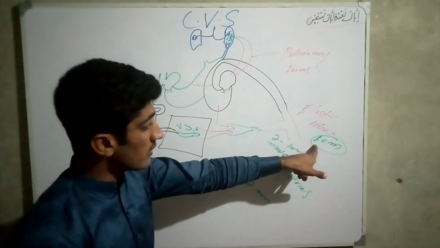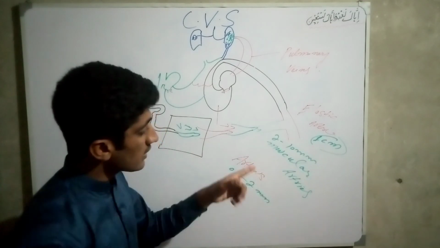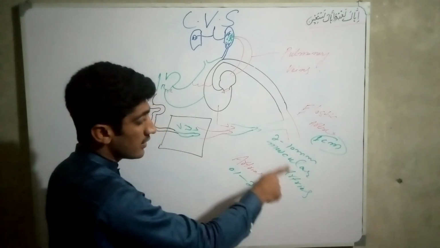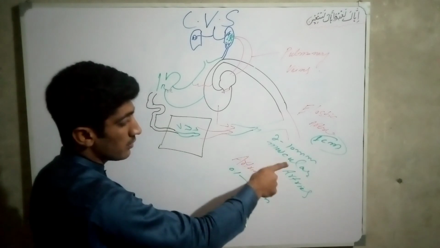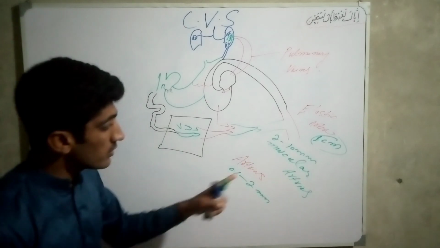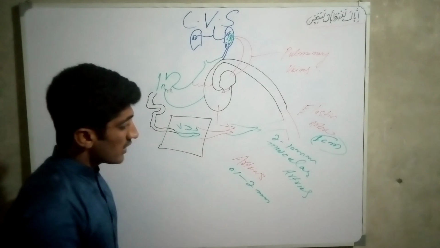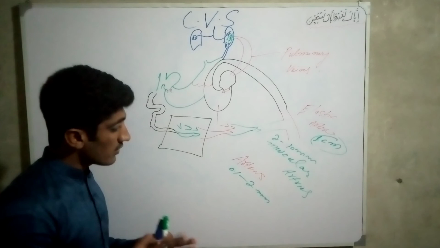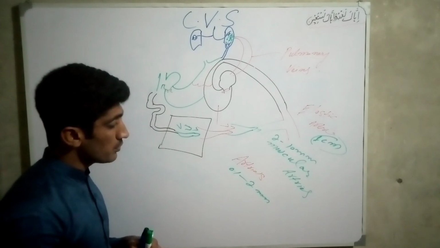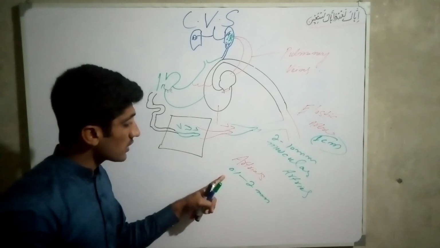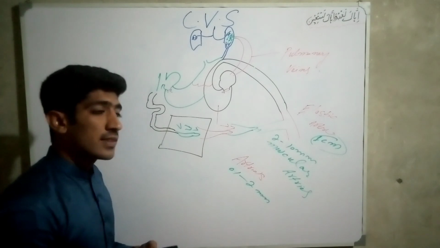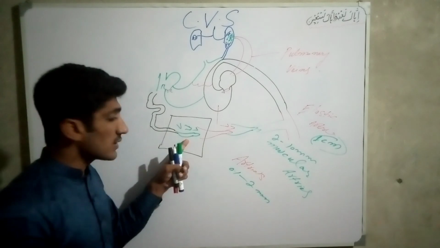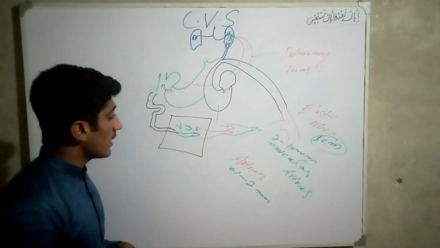And through the aortic valve to the aortic vessels, which are also called elastic arteries, and the diameter of elastic artery is 1 centimeter, and then these elastic arteries change into small vessels called muscular arteries, and the diameter of muscular arteries is 2 to 10 millimeter, and then these middle sized arteries change into small arterioles, and the diameter of this arteriole is 0.1 to 2 millimeter, and these arterioles again change into small vessels which are also called exchange vessels. These vessels are called capillaries, and their exchange takes place.